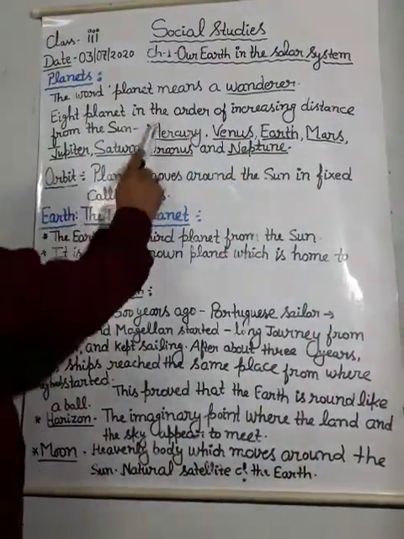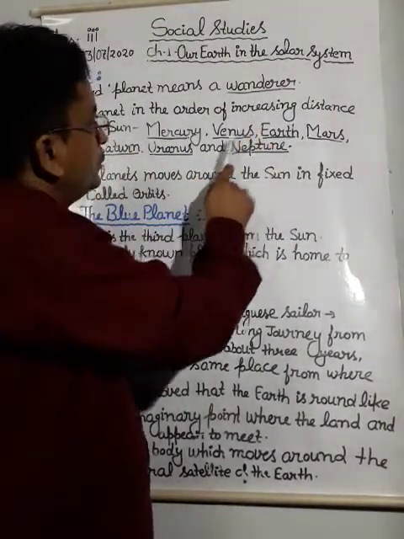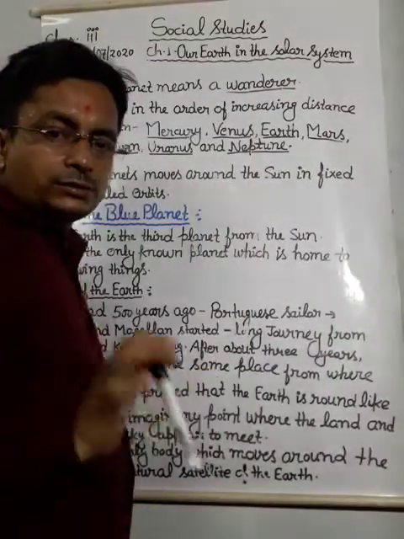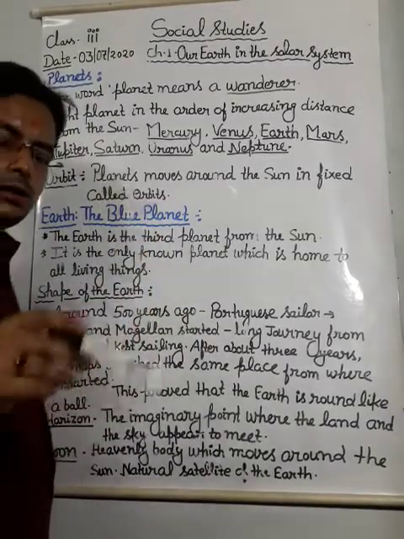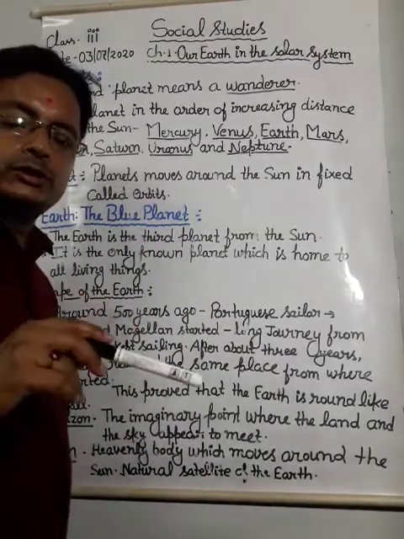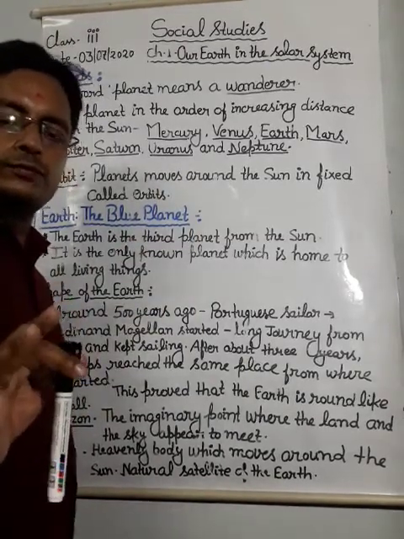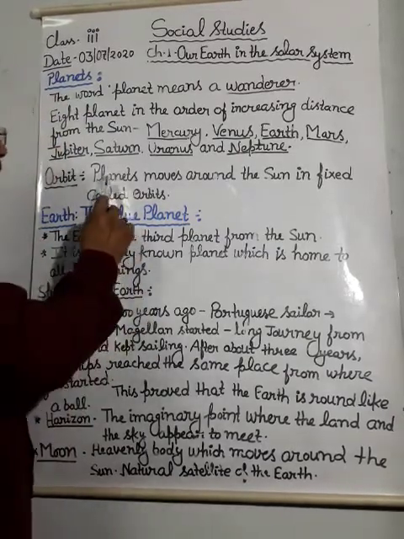And the next thing is, I told you these planets are known as wanderers. So the path in which all these planets move, that is called an orbit.